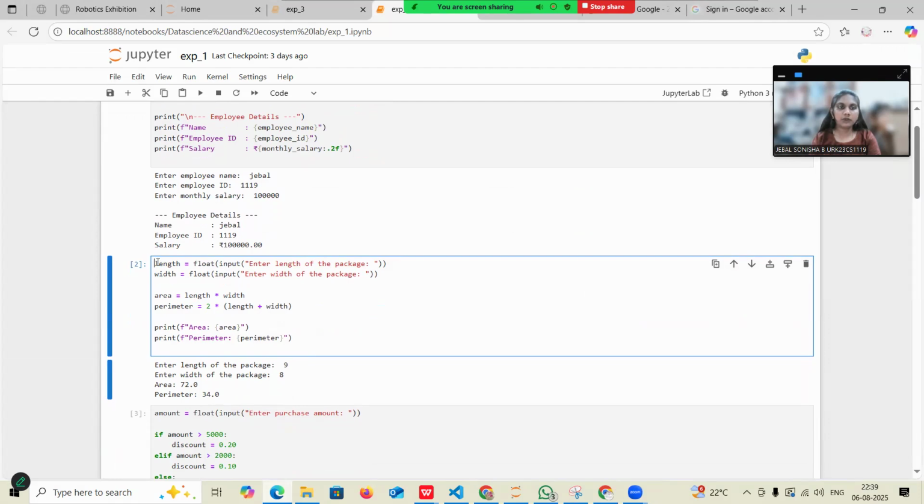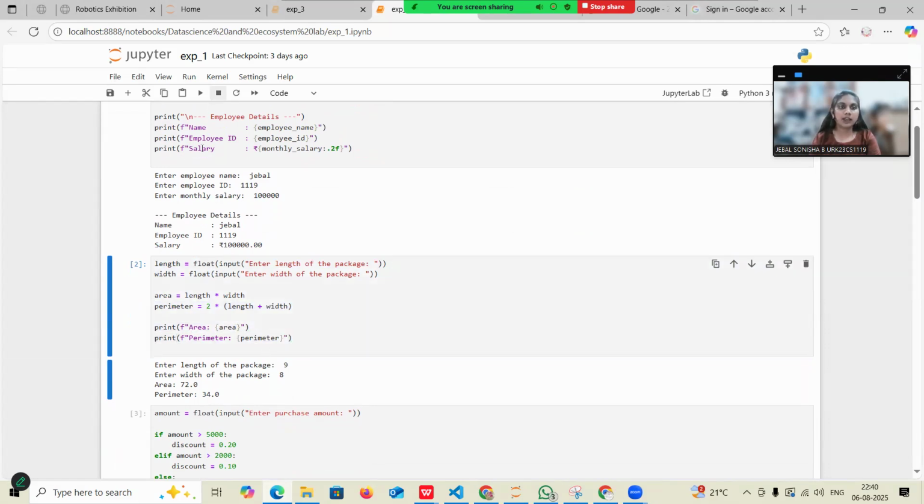I have used length and width as variables and I'm getting input from the user in the type of float, and giving the formula for area. Area is equal to length into breadth. My perimeter formula is 2 into length plus width. And I'm printing my area and perimeter over here.